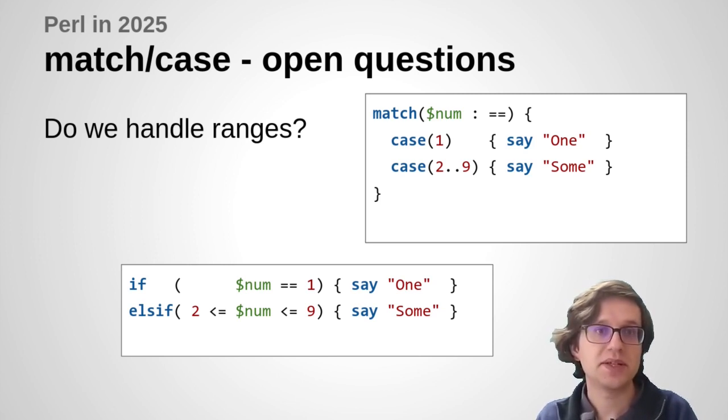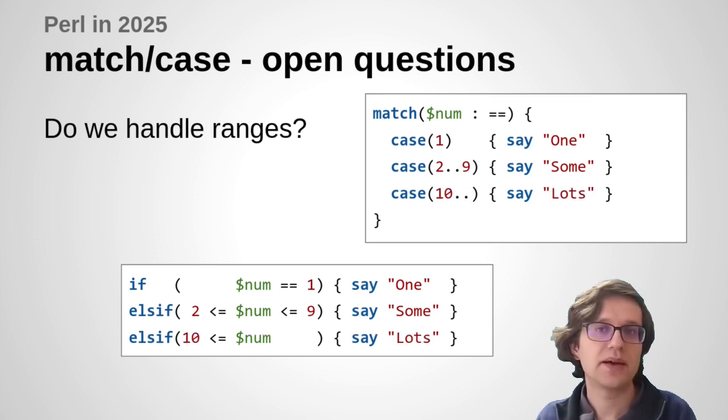But then we'd be tempted to say, well, would we allow these kind of open ranges where we only put one of the endpoints in, and so could we check if it is 10 or above with no upper bound? That's some slightly weird syntax that you wouldn't write anywhere else, but maybe we'd allow that in a case label, possibly.